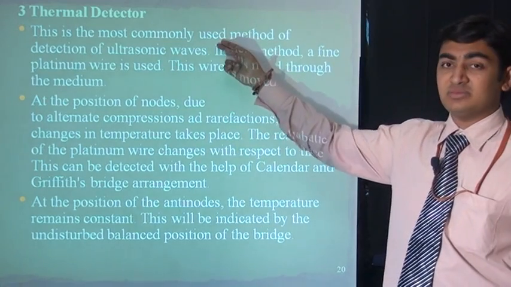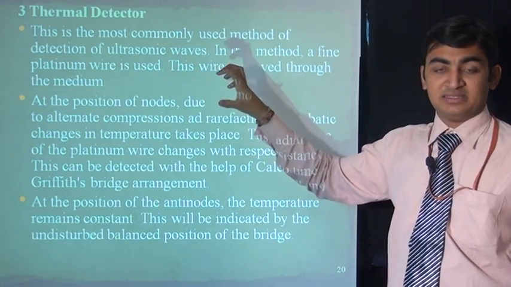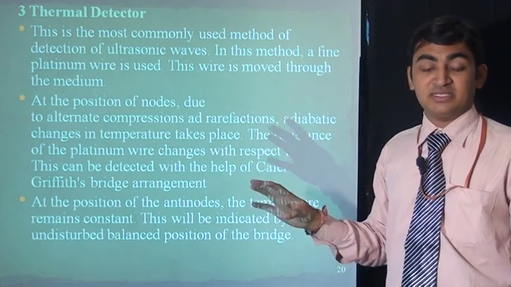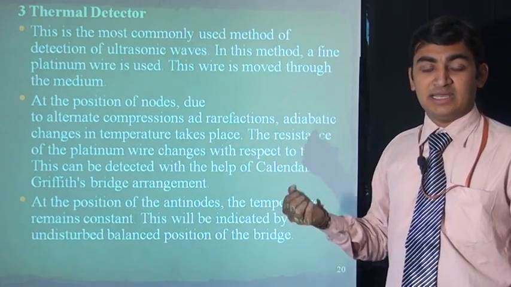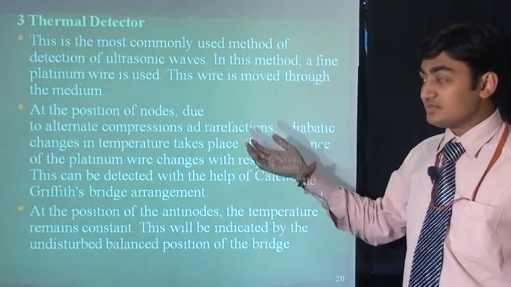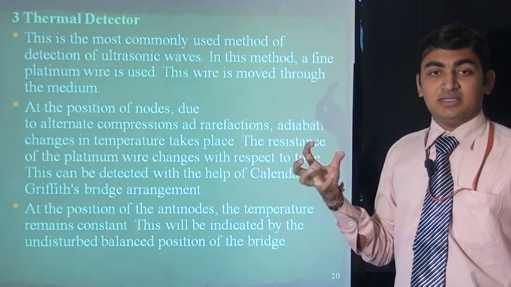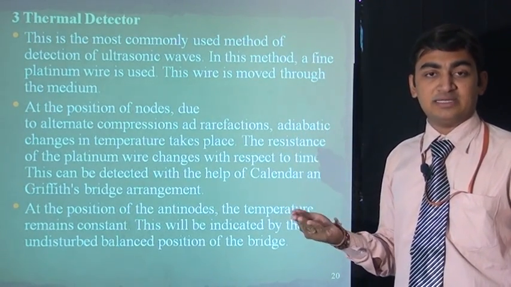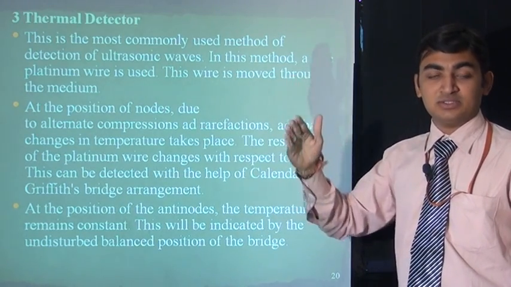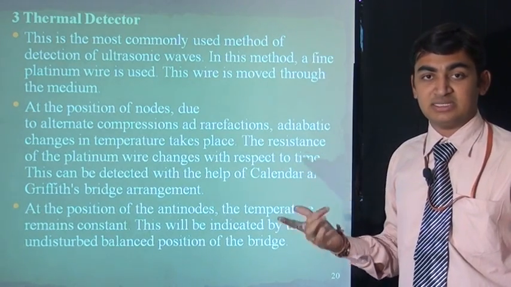Then the third method is the thermal detector. A thermal detector is like a platinum plate. When we apply ultrasonic sound on the platinum plate, it will absorb the ultrasonic energy and convert it into heat energy, and when platinum is heated, we calculate the energy of this heat, and by this calculation we find the different energies for different ultrasonic frequencies, and we can find the ultrasonic frequency ranges.